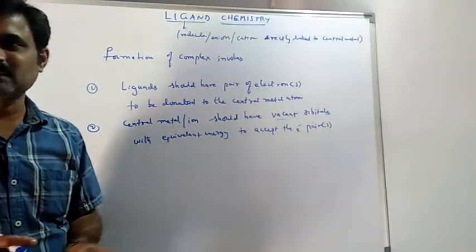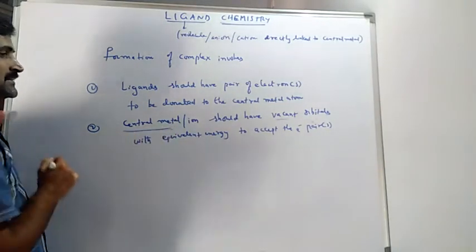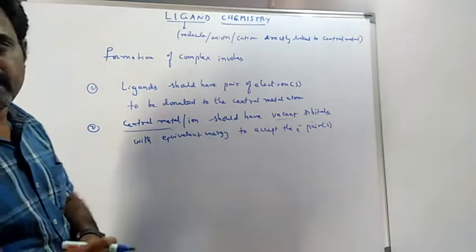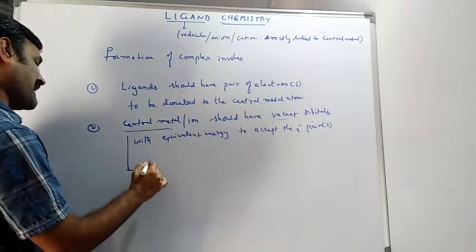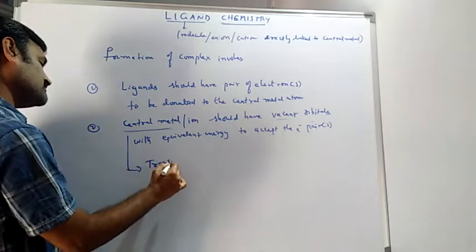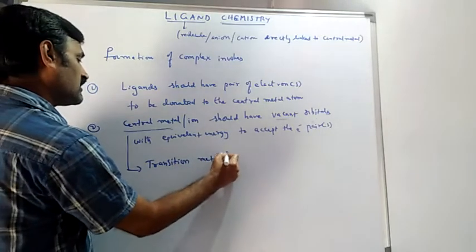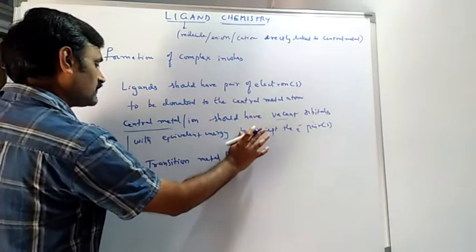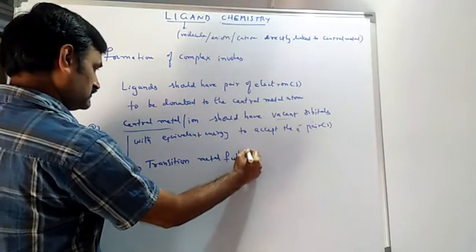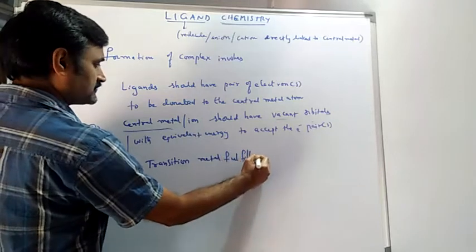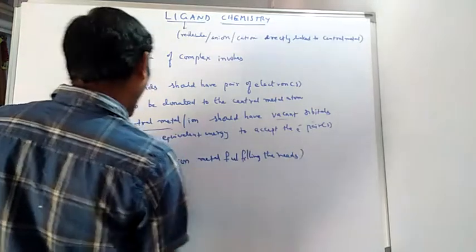In all these things we have understood that the central metals that fulfill these conditions are, in our discussion, called transition metals. Transition metals fulfill the needs of formation of complexes.